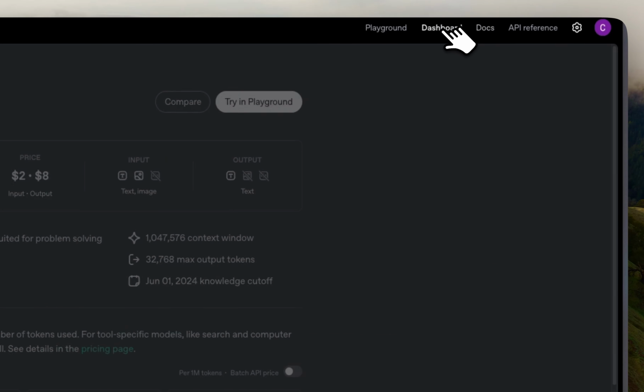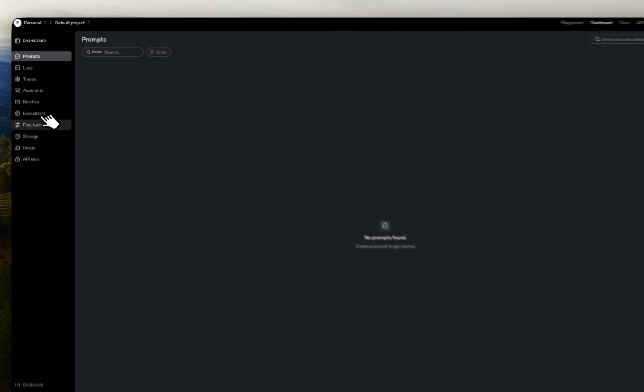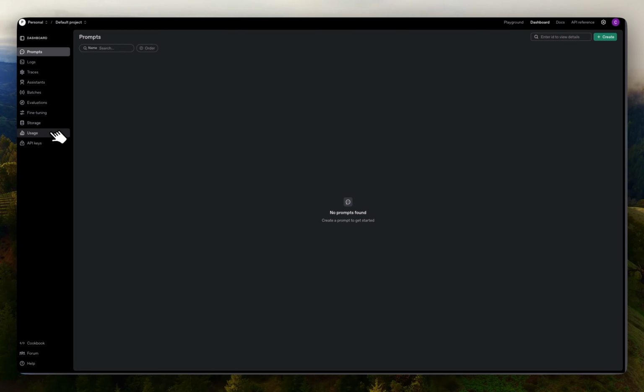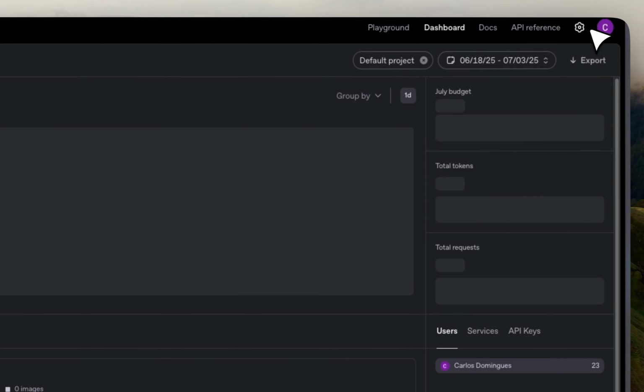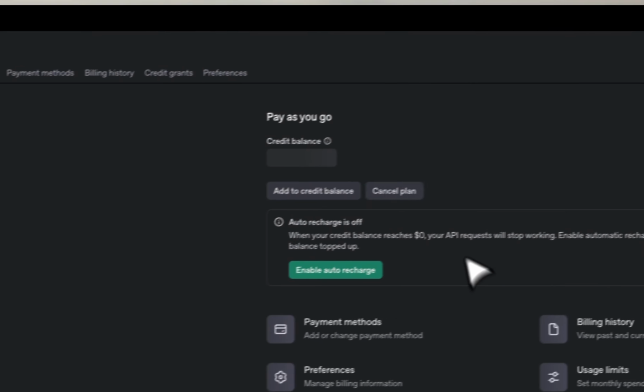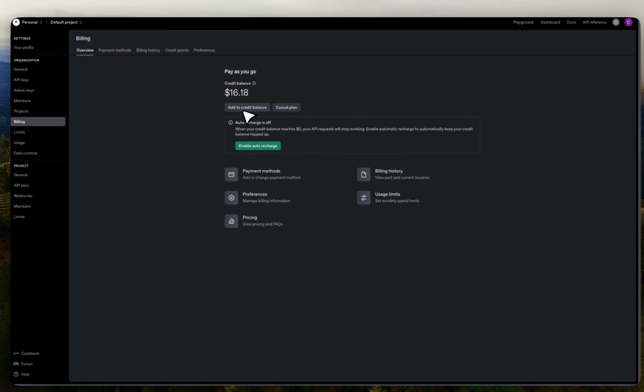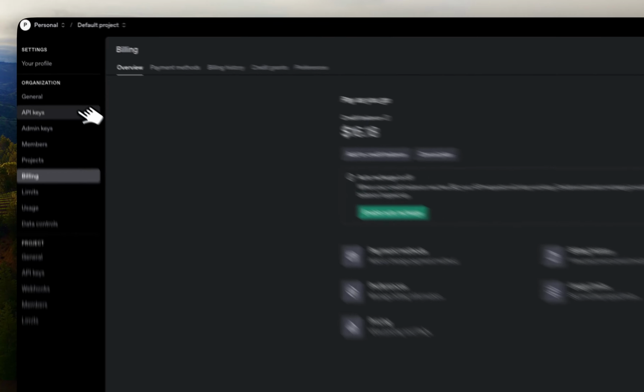Once you create an account, you can go into the dashboard. The first thing you need to do is go into settings, then go into billing, and add money to the balance. The second thing is to go into API keys, and then you can create a new one.